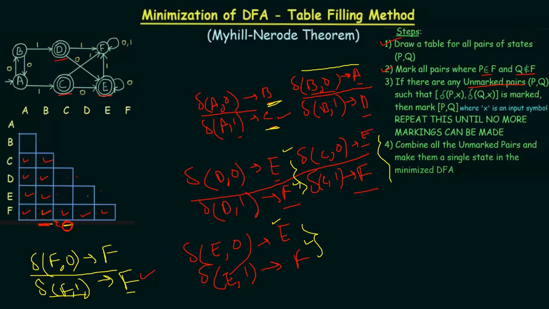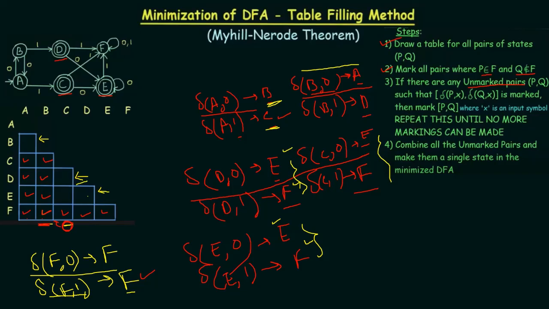Now you can see that this pairing of A B is remaining alone. The pairing of D C, E C, and sorry, this should not actually be marked. So the pairing this one, this one, this one, and this one.